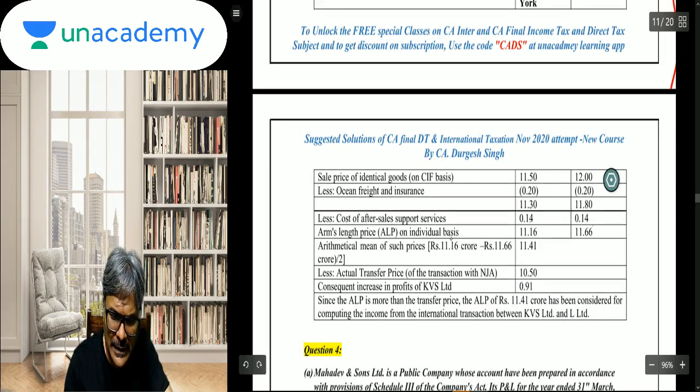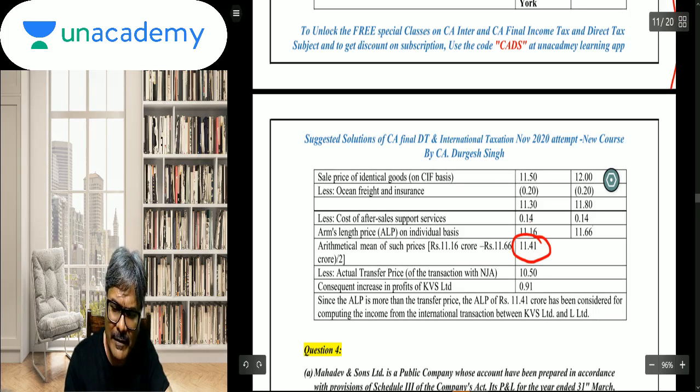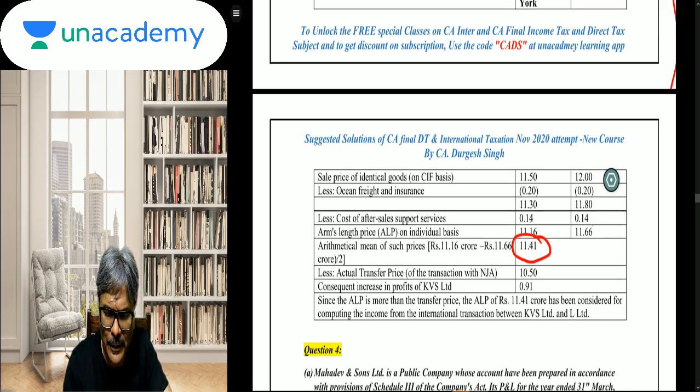14 to be removed, and accordingly the arm's length price on the individual pricing is 11.66 and 11.66 respectively. So now with that, the arithmetical mean is what you are going to take. This arithmetical mean will fetch you 11.41 divided by 2. Now actual is how much? 10.5. Now if you see the difference, students, the difference between the two is 0.91.